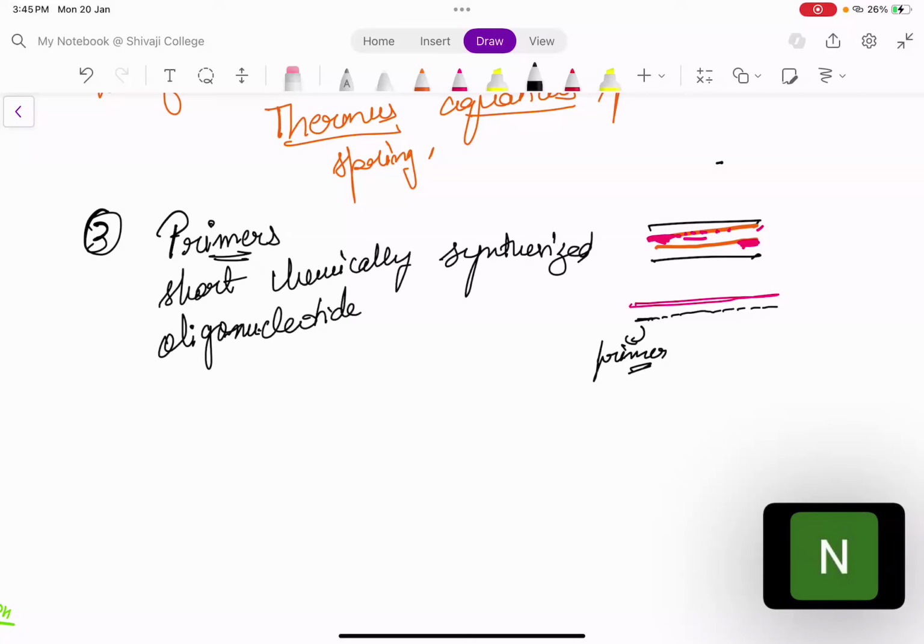Suppose this is your template DNA and this is 5', 3'. The primer that you add should be complementary to the 3' end of that template DNA. So it should be complementary at this side. So once you added this